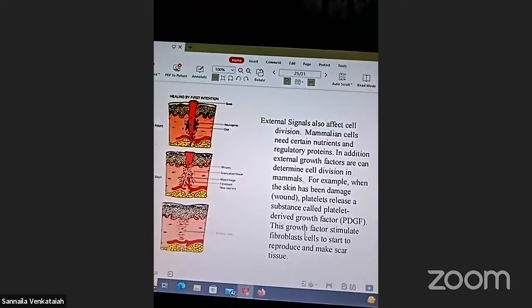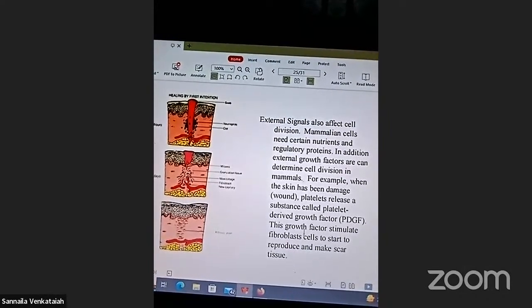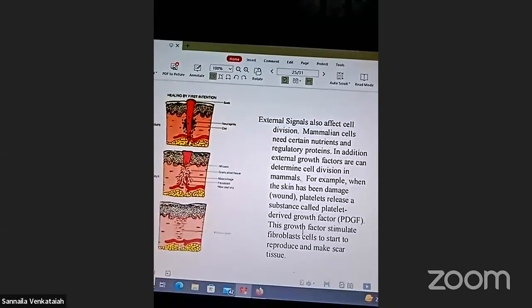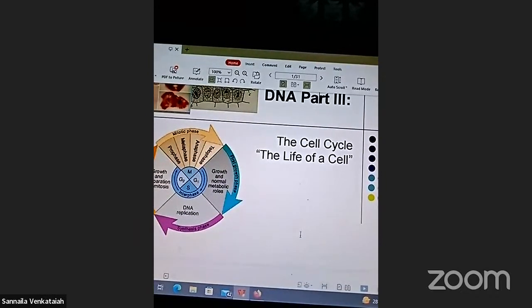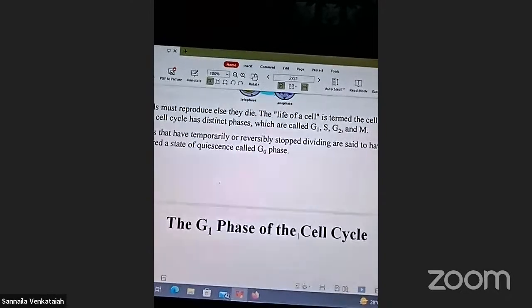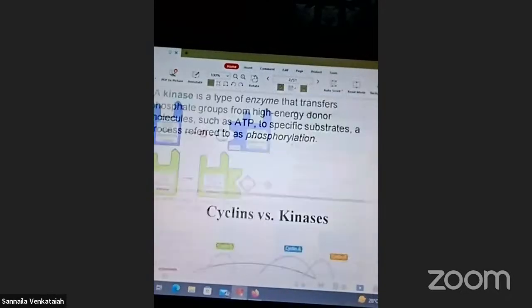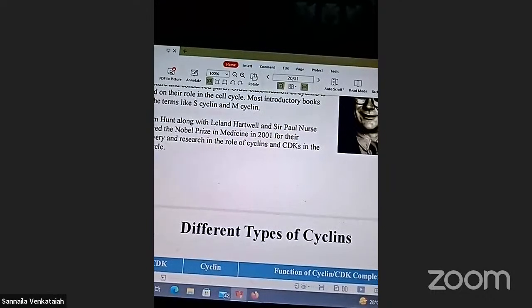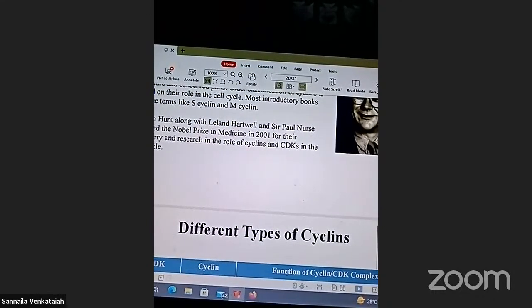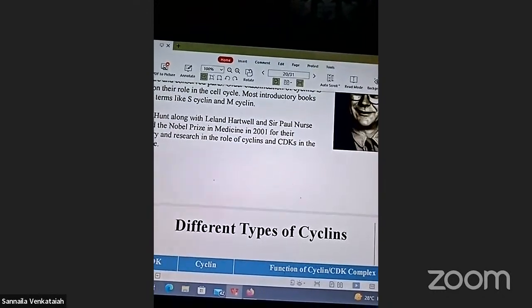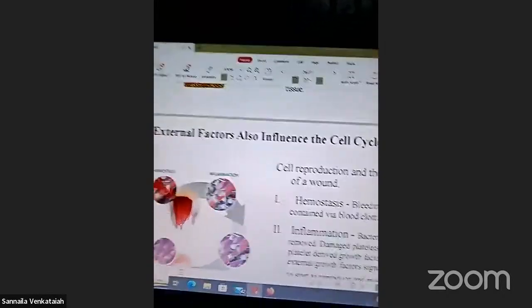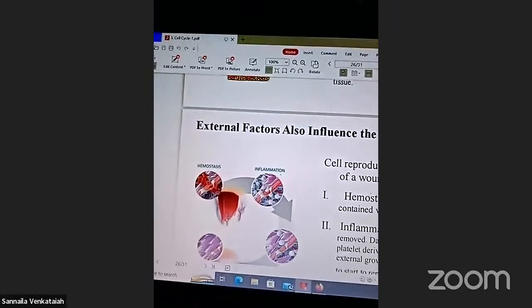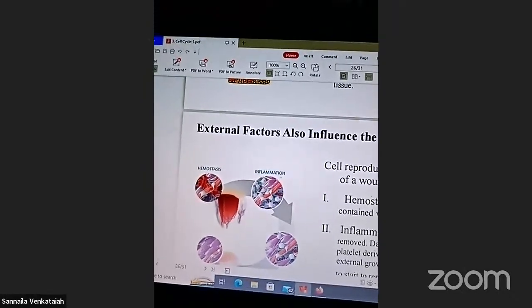For example, the skin has been damaged around the platelets. External factors also influence the cell cycle, right?